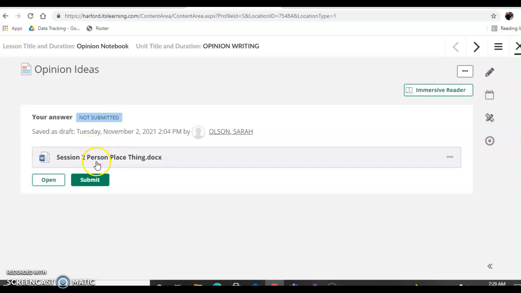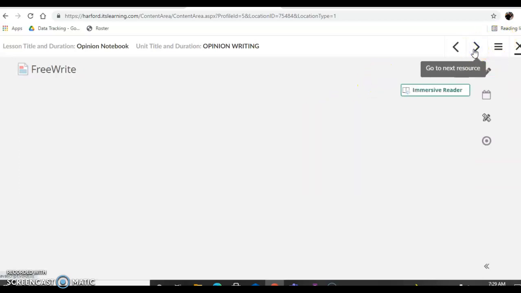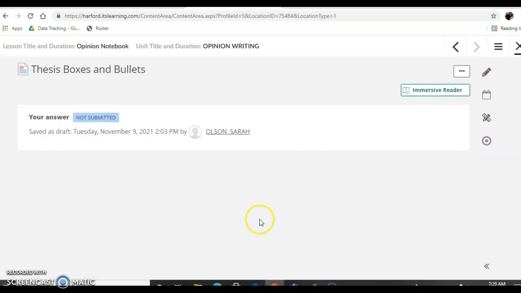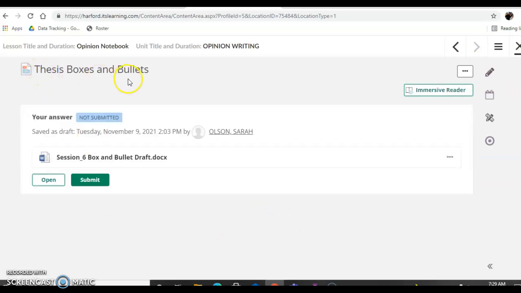So our first part, opinion ideas, that was 3 ideas of people or places or things that you could write your opinion about. If you click the next arrow, we did some free writing. Okay, so free writing was where we just started getting our ideas out on paper. And then we did this, the boxes and bullets.